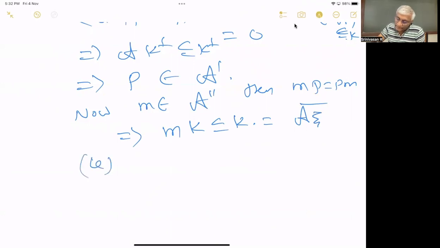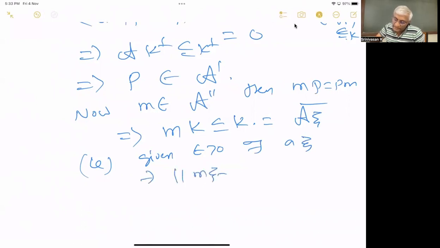That is, given epsilon greater than 0, there exists an A such that norm of M xi minus A xi is less than epsilon. So this works for one single xi. Now we want to prove it for xi1 up to xin.